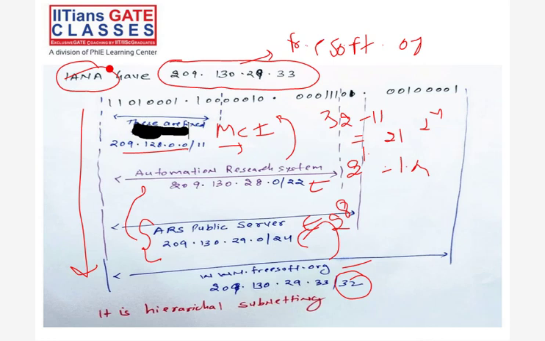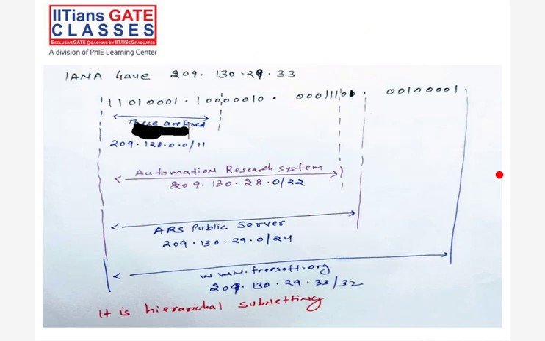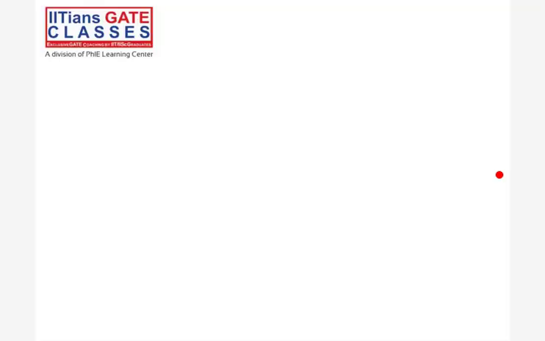Okay, guys, one more question for you. I'm just writing here. You have a block IP, which is 139.15.79.89/26. This block is divided into four subblocks.